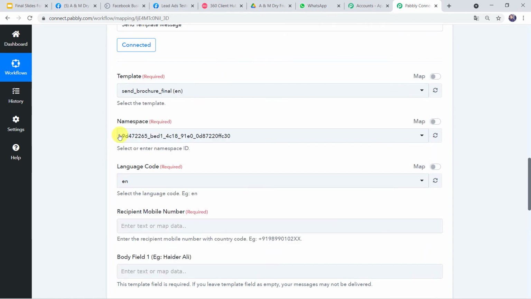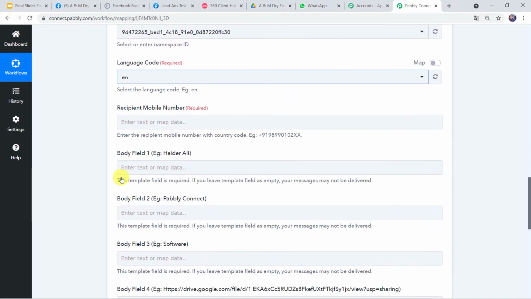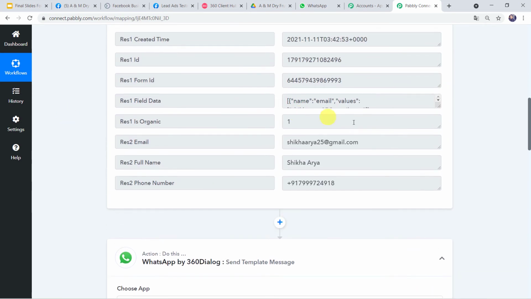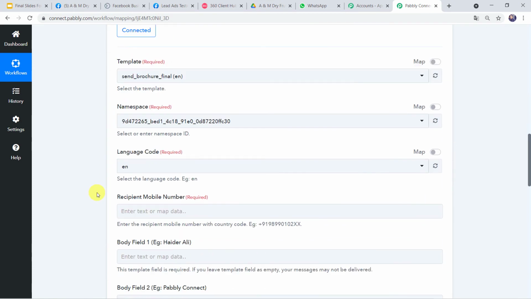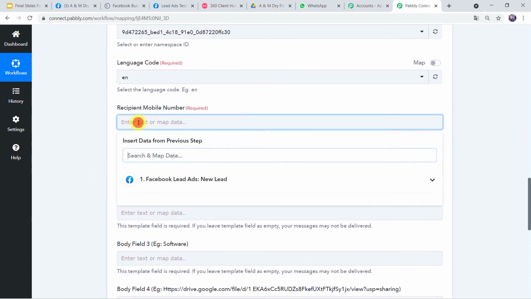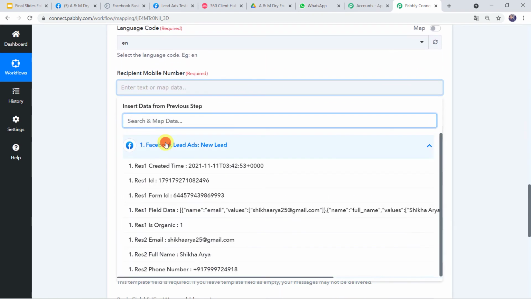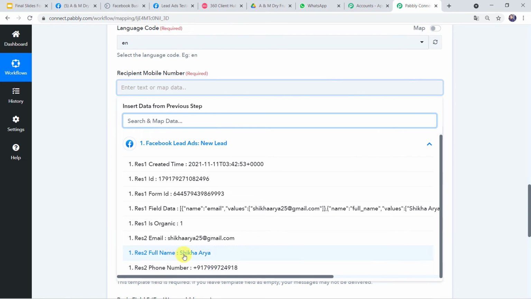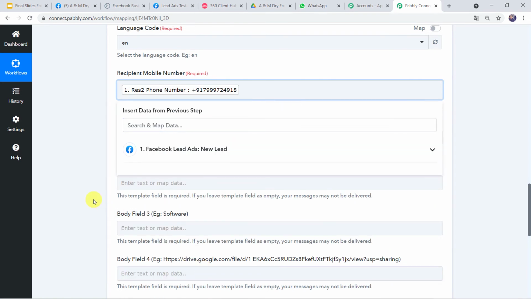Now here we can see the namespace and the language code are automatically captured. So we are not going to change anything over here. The next one is the recipient mobile number. The recipient will be the customer who is going to receive the WhatsApp message. We have got the customer details here from Facebook lead ad forms. So we are going to map these details now, this name and this mobile number. Let us come to this WhatsApp and select the mobile number from Facebook lead ads, and this is the mobile number.